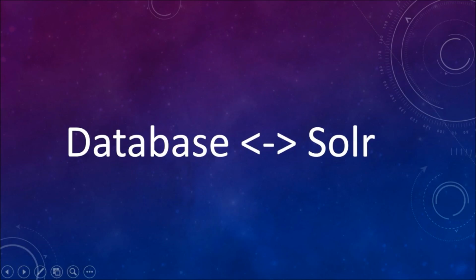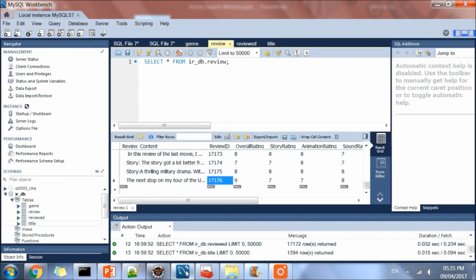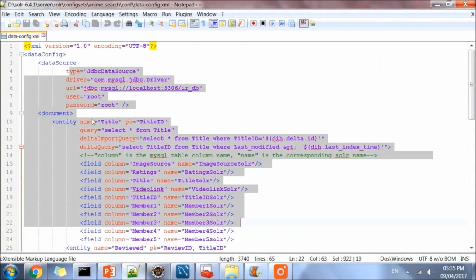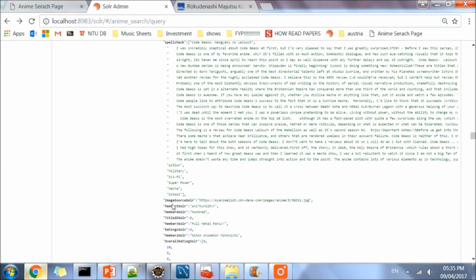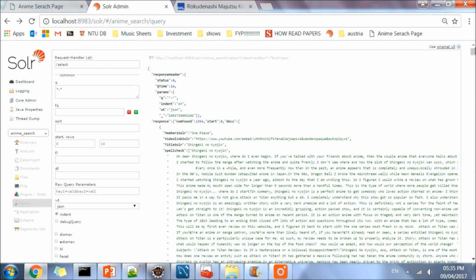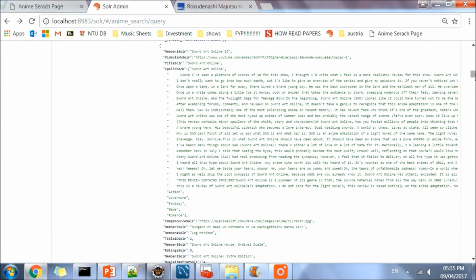After crawling all the information, we have a total of 17,176 reviews, which we store in the MySQL database. This database is linked to Solr through the data configs XML file, and then a full import is done on Solr's side to bring the data in from MySQL into Solr so that this data can be indexed and queried for later use.